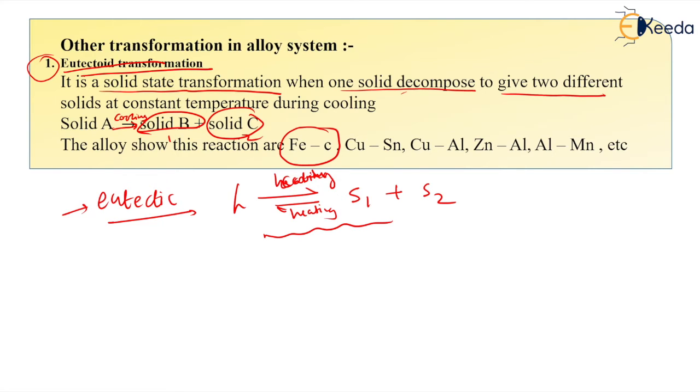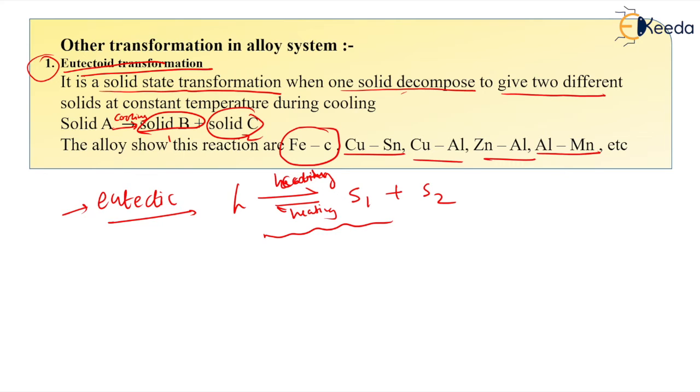Then you can get it in copper and tin, copper and aluminium, zinc aluminium, aluminium magnesium. These are the various examples of alloy systems for eutectoid transformation.